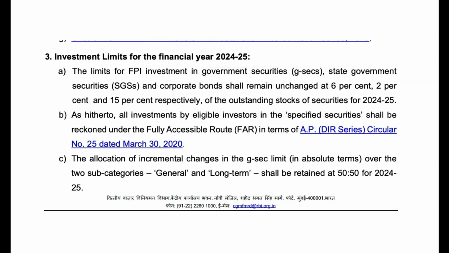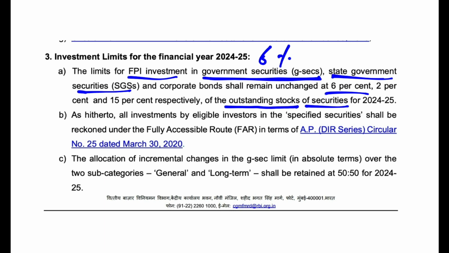So of the outstanding stocks of the securities, first, central government security or simply government security, the foreign portfolio investor limit is 6%. In the state government securities, which are issued by different state governments, it is only 2%. And in the corporate bonds, it is 15%. So any of the three can be asked in the exam as an MCQ.